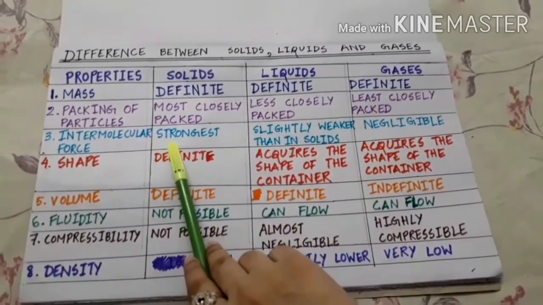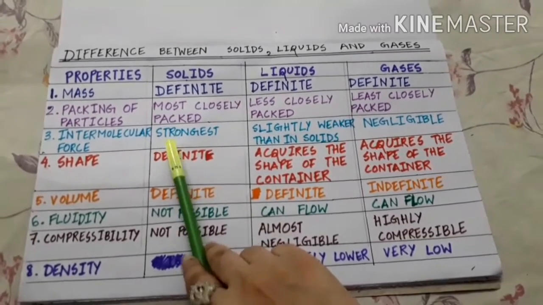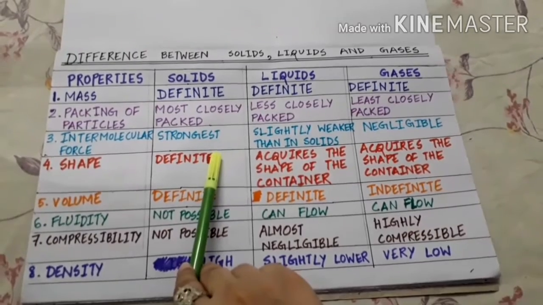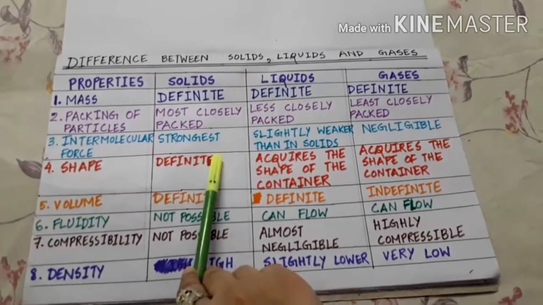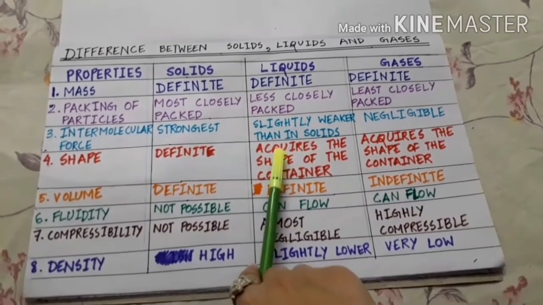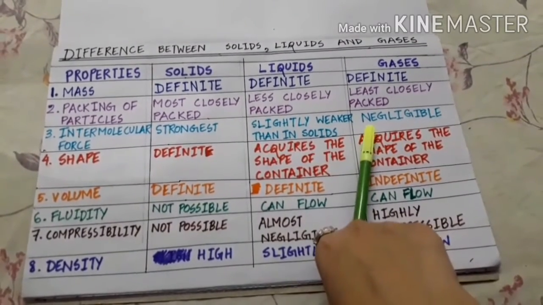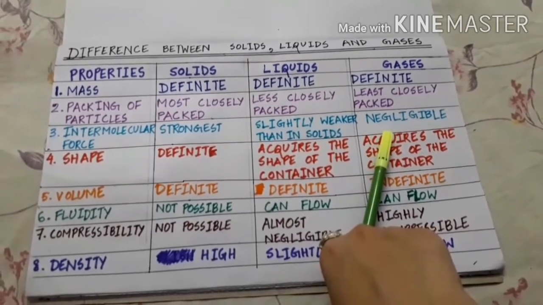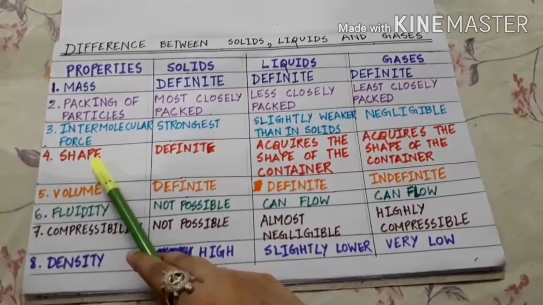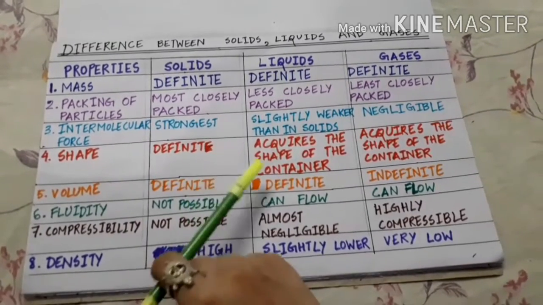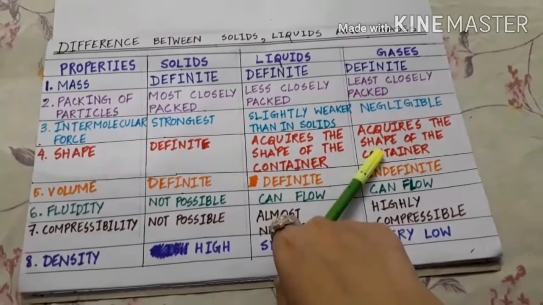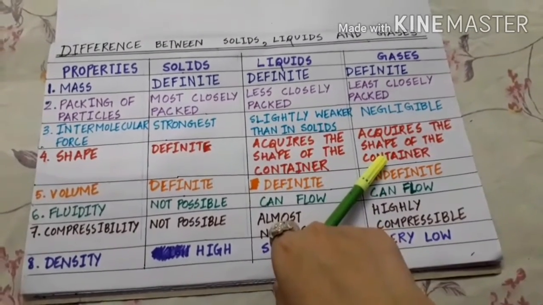The third property is about intermolecular force. Intermolecular force is strongest in solid. In liquids, intermolecular force is slightly weaker than in solid. In gases, intermolecular force is negligible. Now the fourth property is about shape. Solids have a definite shape. Liquids acquire the shape of the container. Gases also acquire the shape of the container.